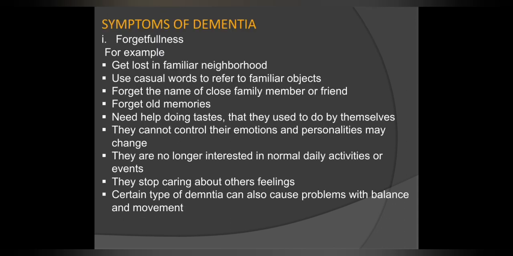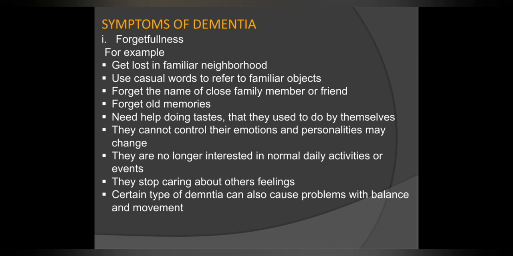And the symptoms of dementia. The symptoms of dementia depend upon which part of the brain is affected. The first symptom is forgetfulness. It causes problems with the ability to think, problem solving and reasoning. For example, they get lost in a familiar neighborhood, forget old memories, use casual words to refer to familiar objects, forget the name of a close family member or friend, and need help doing tasks that they are used to doing by themselves.